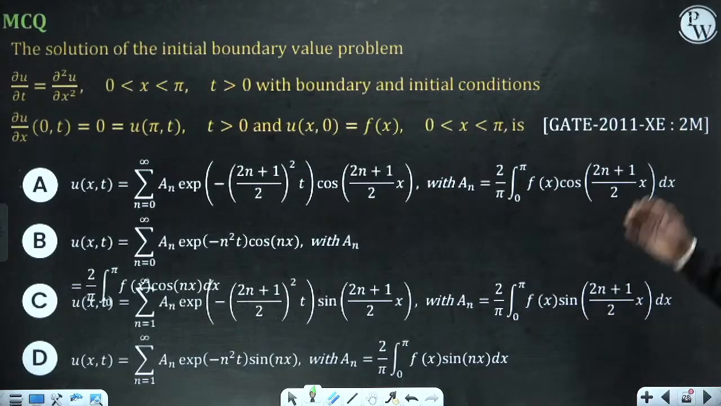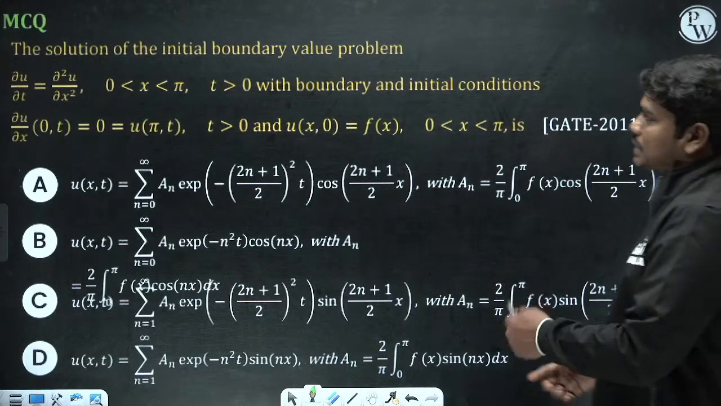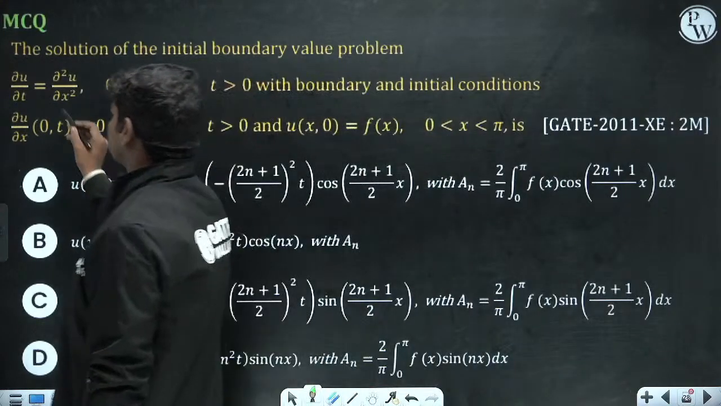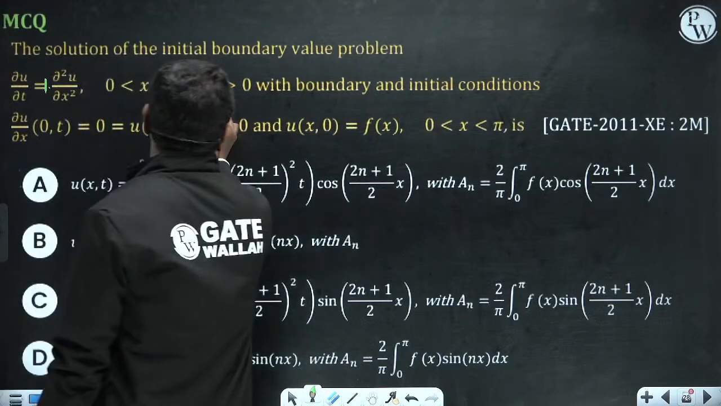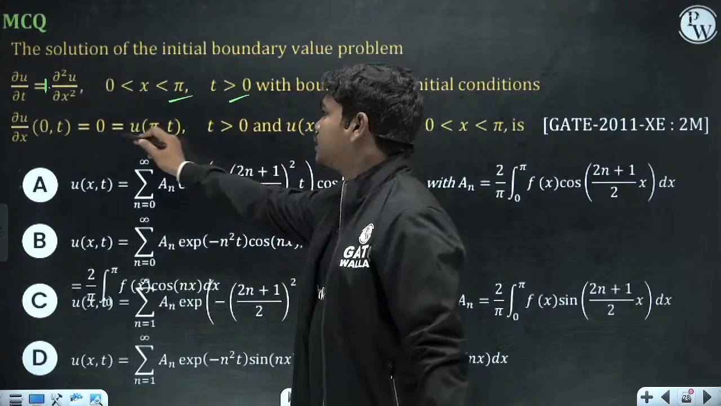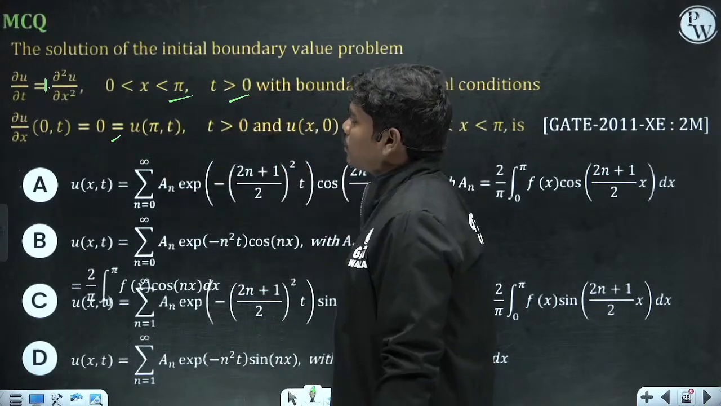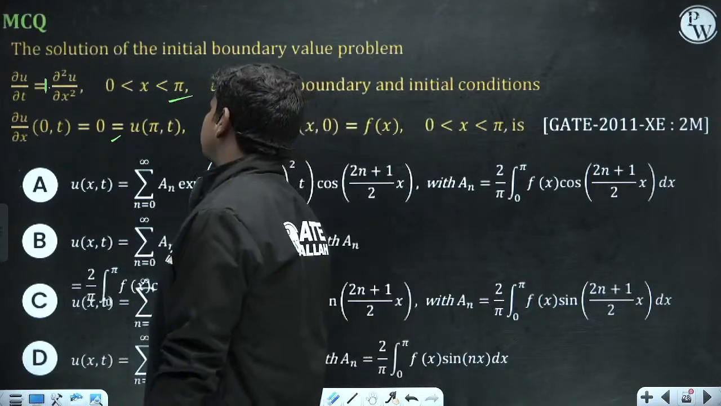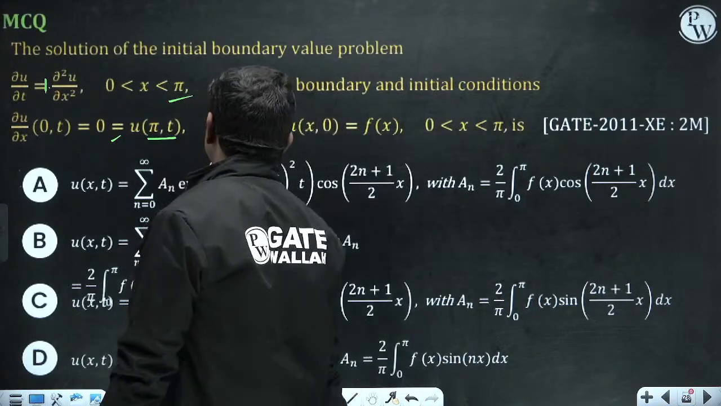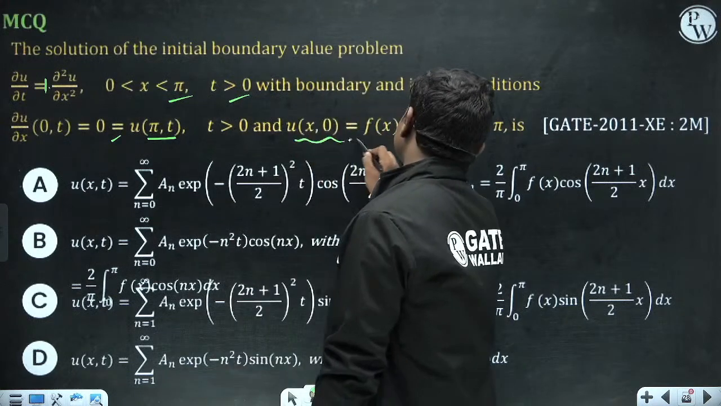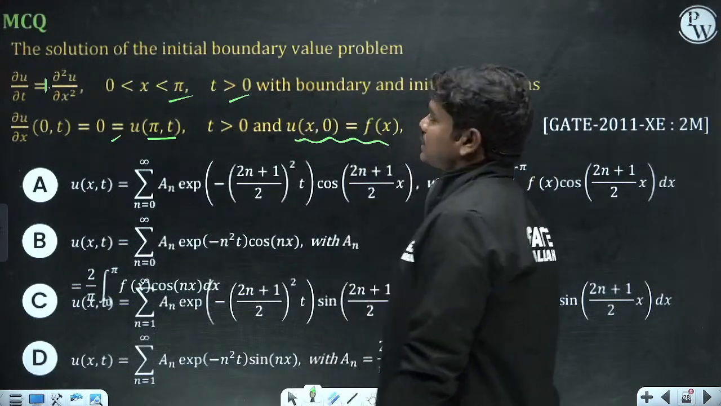the solution of the boundary value problem. Basically this is again heat transfer, the conduction equation. 0 less than x less than pi, t greater than 0, with boundary conditions. Initially these two will be 0 anyhow. So dou u by dou x at (0, t) is equal to 0, is equal to u of (pi, t), and for t greater than 0, u of (x, 0) is equal to f of x, 0 less than x less than pi.